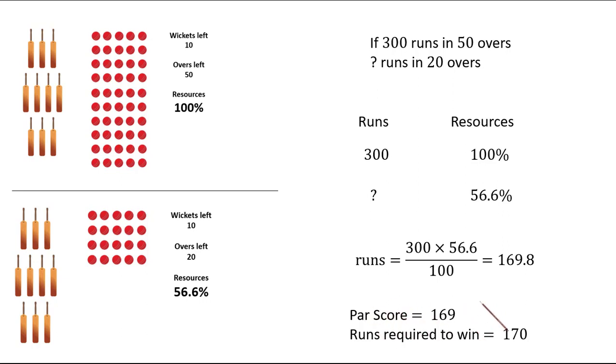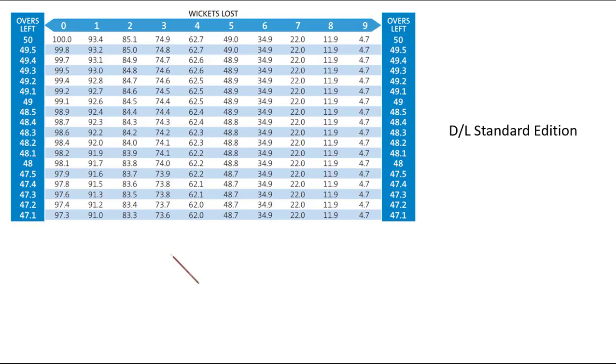Par score simply means the score that the team batting second needs to make in order to tie the match. And if they score 1 extra run, they win the match. So the runs required to win is 170. In this way, they arrive at the target. Now you may argue that 56.6% resource is too high or too low a number, but that is based on some complex mathematical model.